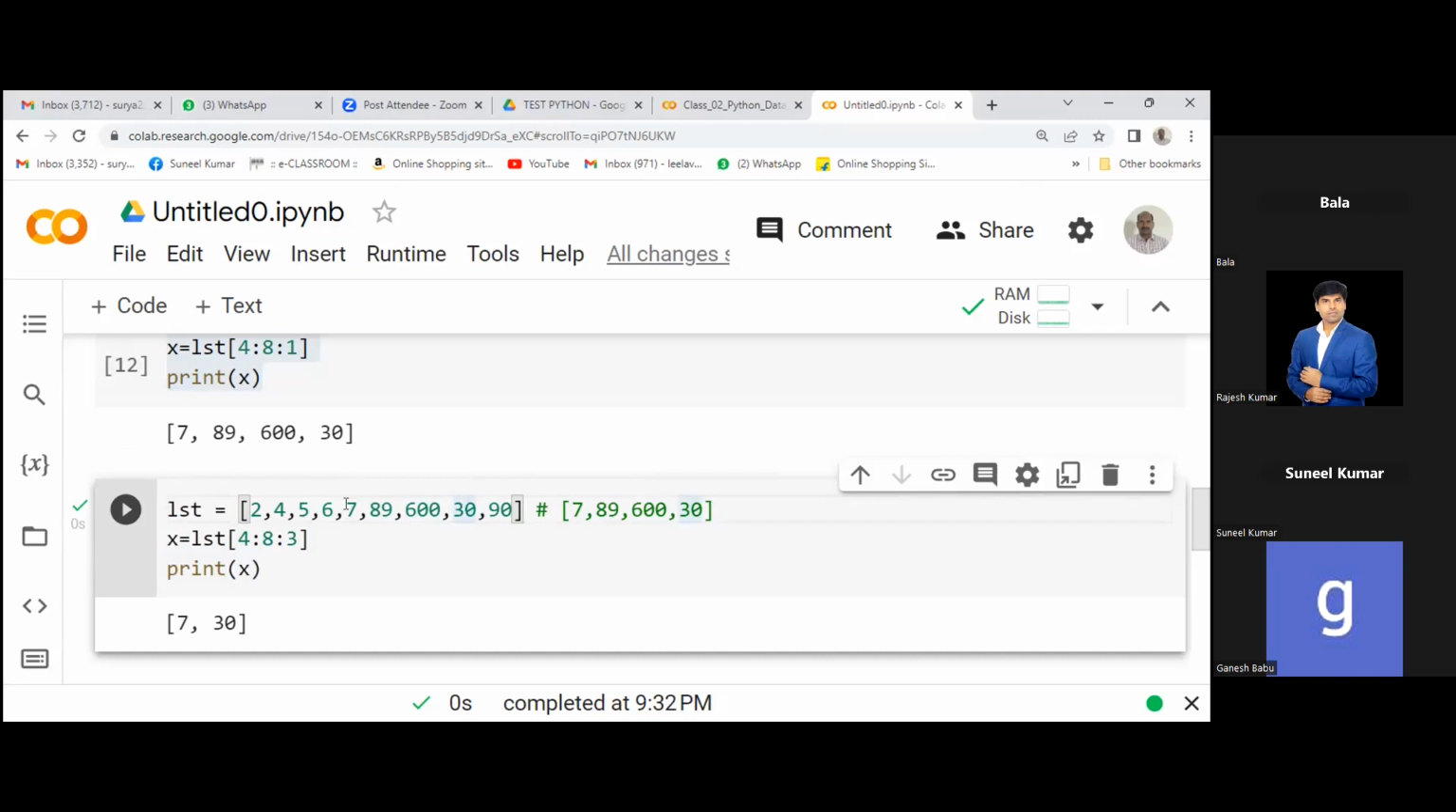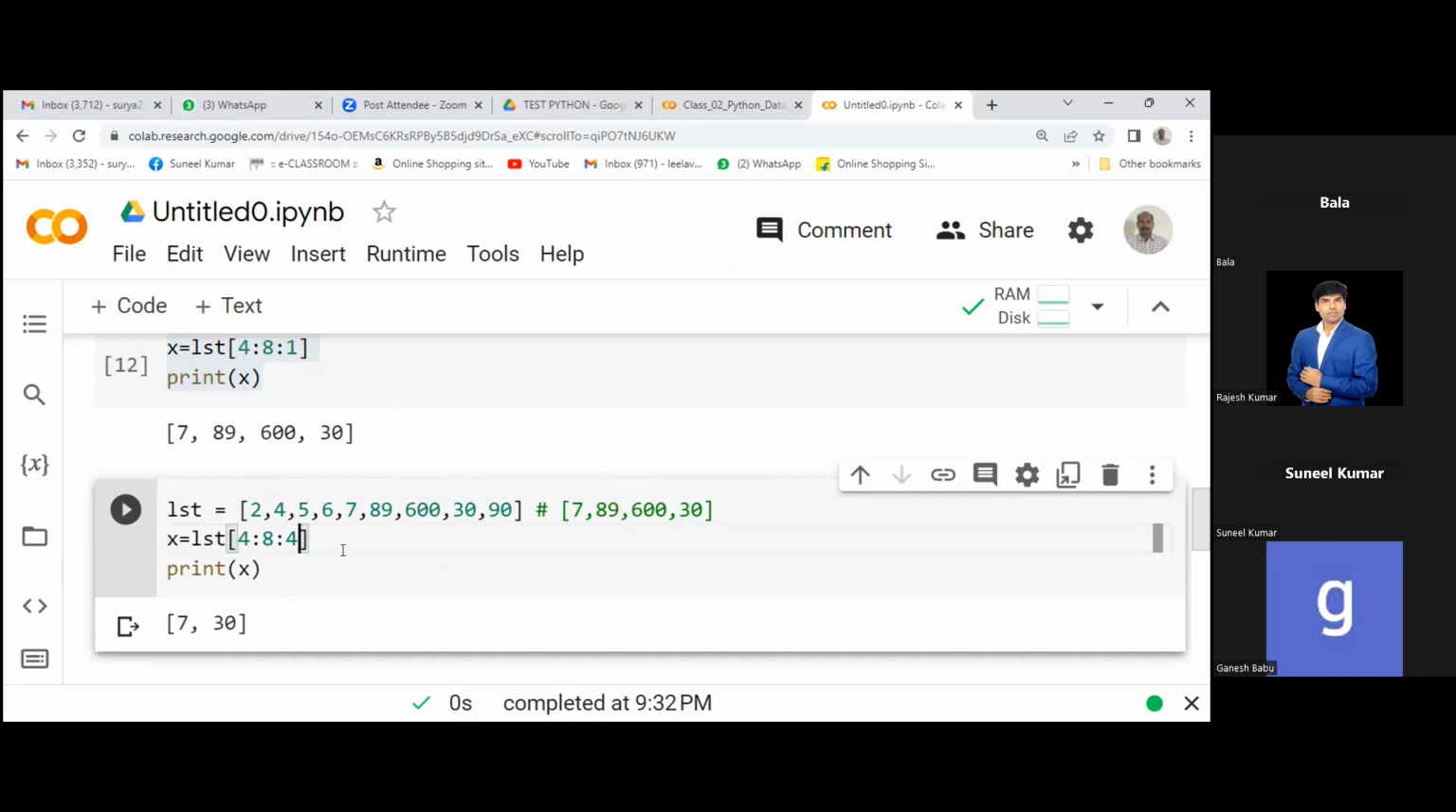7 to 89 is one step. 89 to 600 is step two. After that, third step, 600 to 30. Okay, we got the 730. Now let's suppose your step is 4. Then what can be the output? Just make it 4.